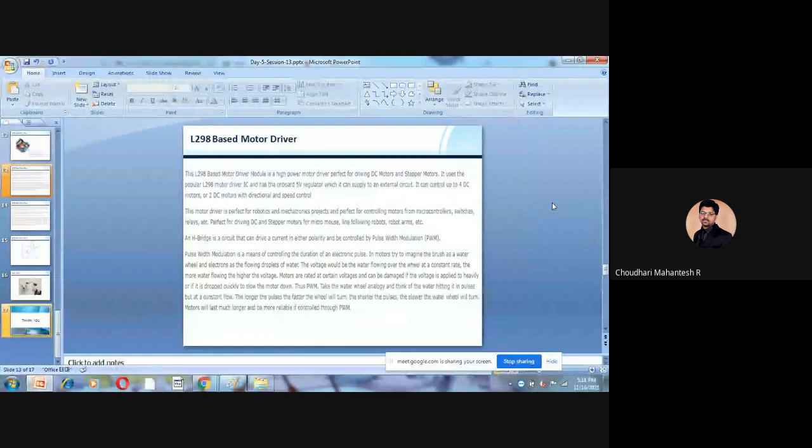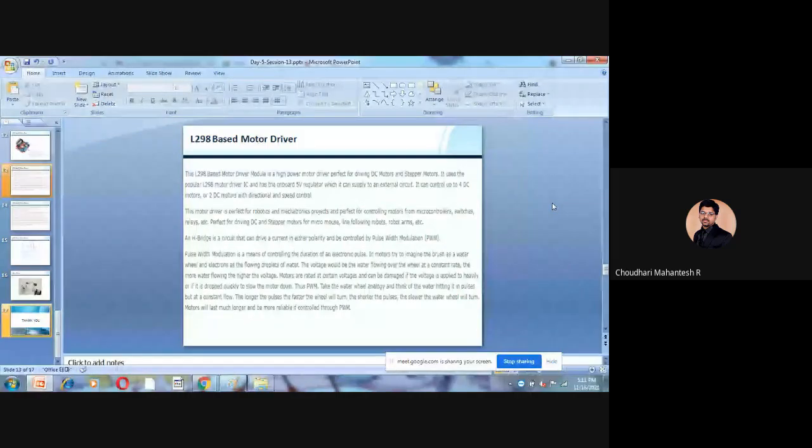So what happens in motors? Try to imagine the brush as a water wheel you're having, and electrons as flowing droplets of water. The voltage would be the water flowing over the wheel at a constant rate. The more water flowing, the higher the voltage.